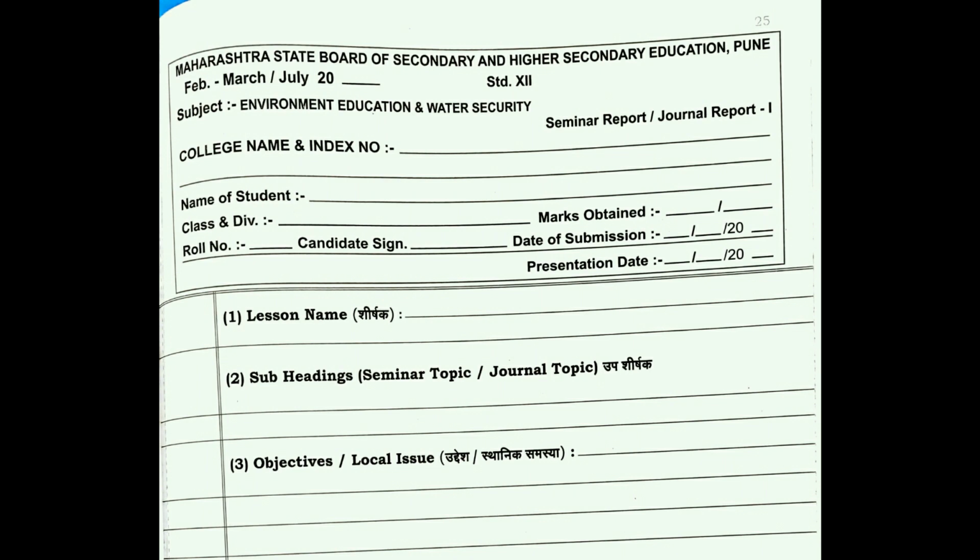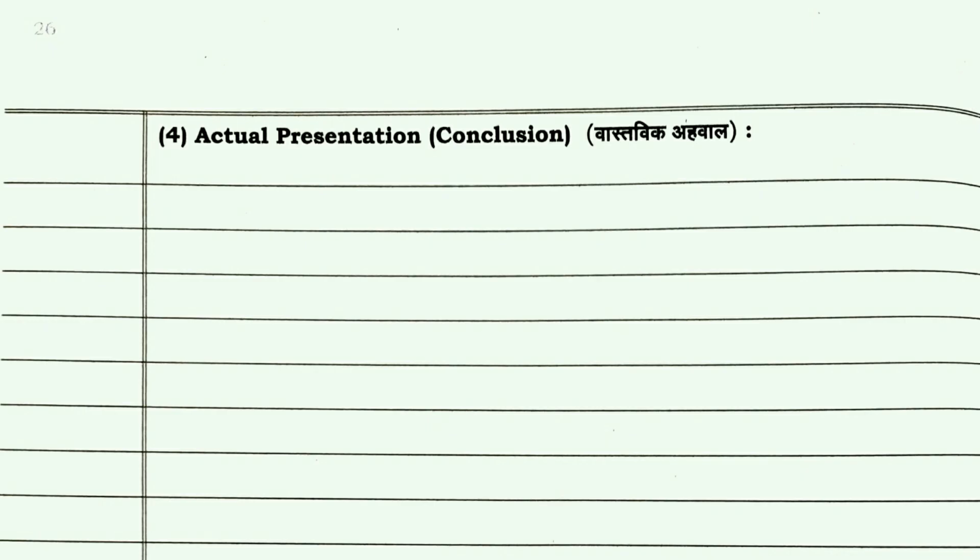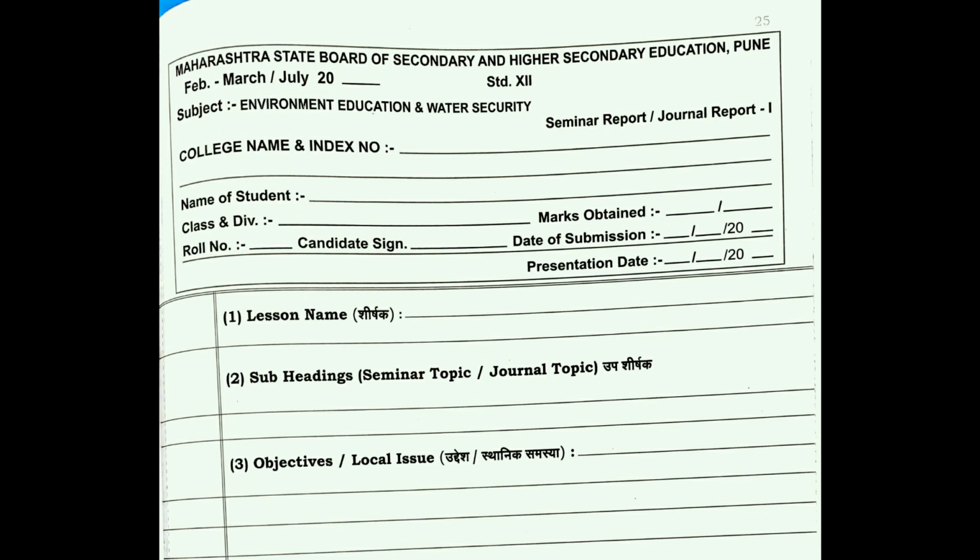So 5 pages are allotted to you. You are going to write the question and then the relevant description about it. Basically, for the journal assignment, we are going to form 5 questions from the 5 textbook chapters and then write the answer relevant to it.